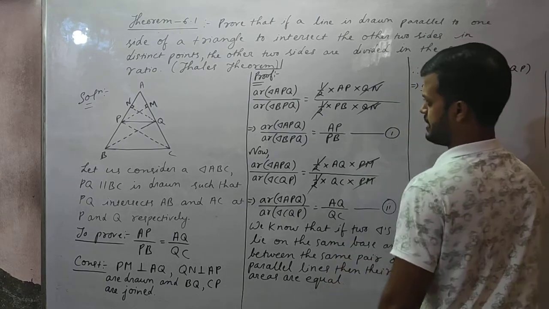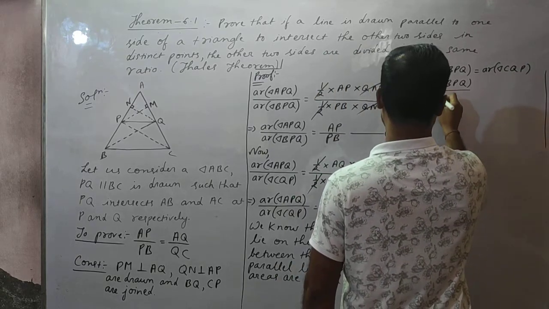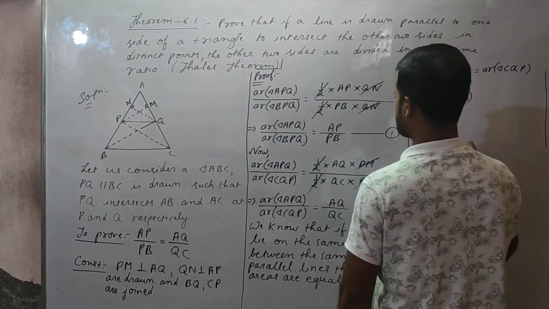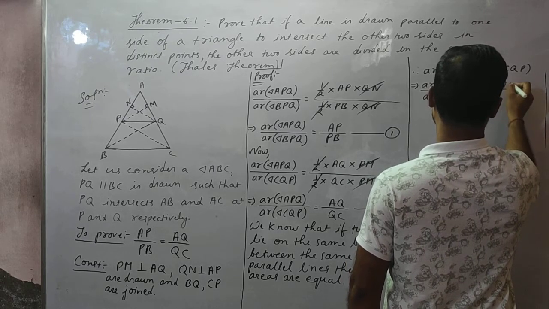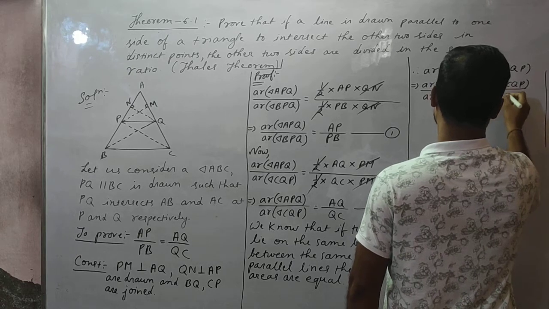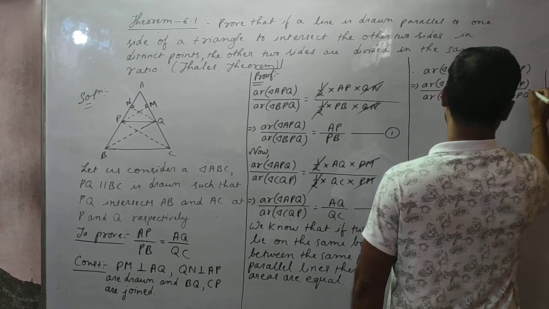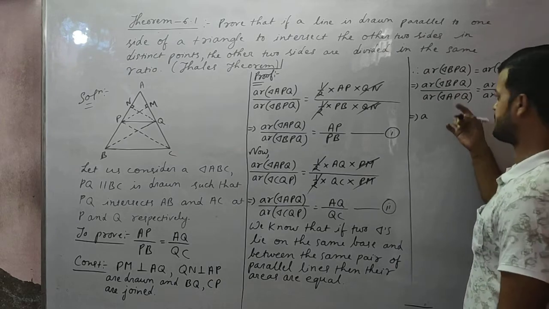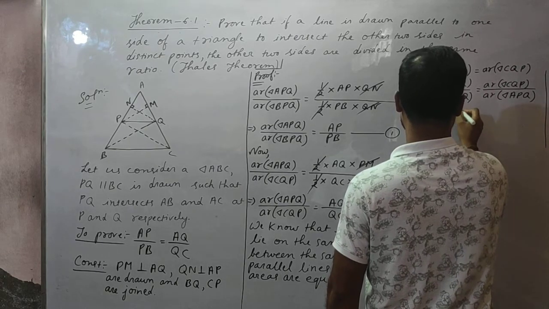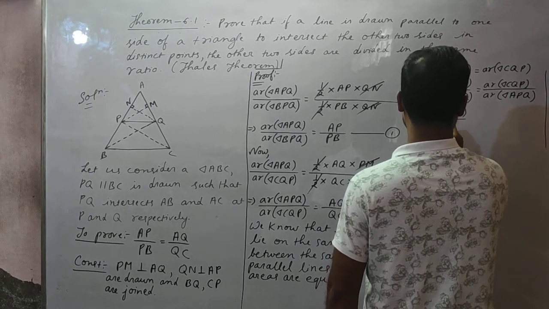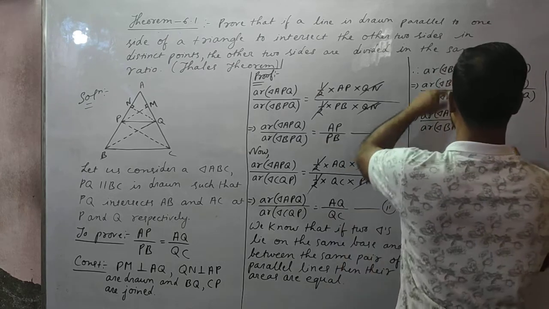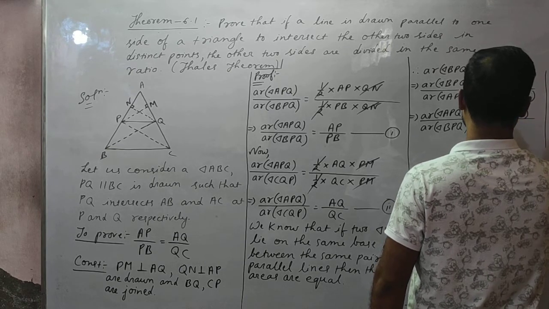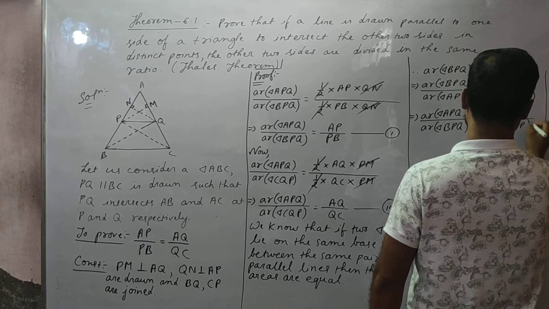So area of triangle APQ by area of triangle BPQ, and area of triangle APQ by area of triangle CQP.